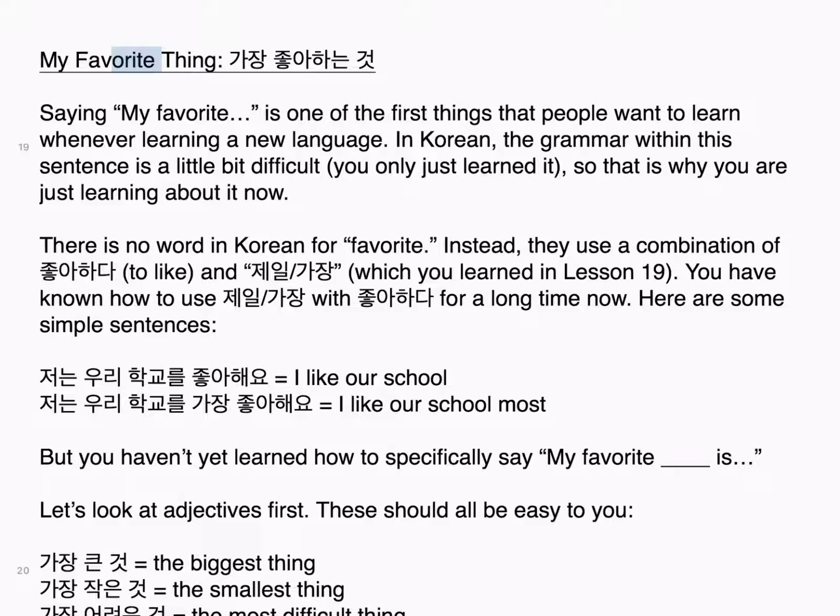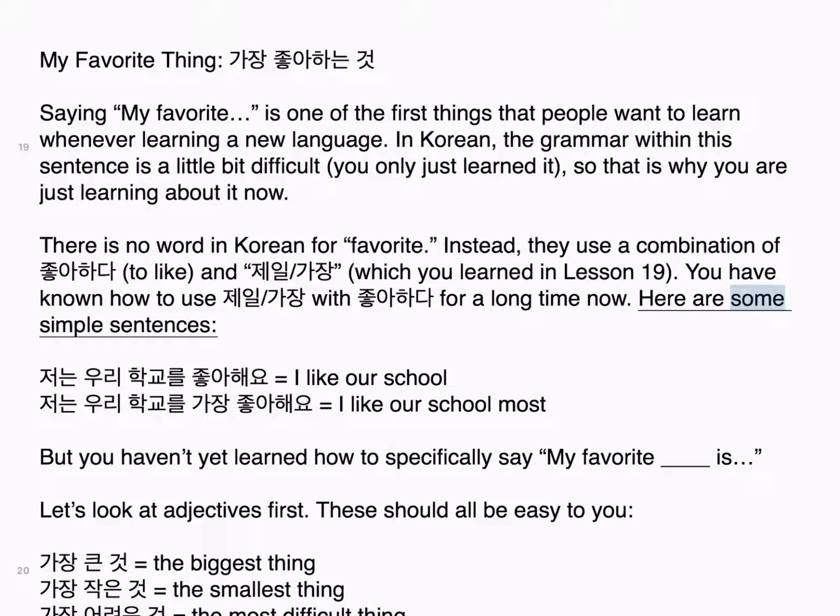My favorite thing. 가장 좋아하는 것. Saying my favorite is one of the first things that people want to learn whenever learning a new language. In Korean, the grammar within this sentence is a little bit difficult. You only just learned it, so that is why you are just learning about it now. There is no word in Korean for favorite. Instead, they use a combination of 좋아하다, to like, and 제일 or 가장, which you learned in lesson 19. You have known how to use 제일 or 가장 with 좋아하다 for a long time now.